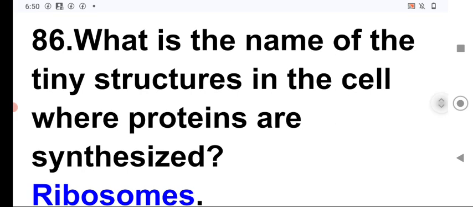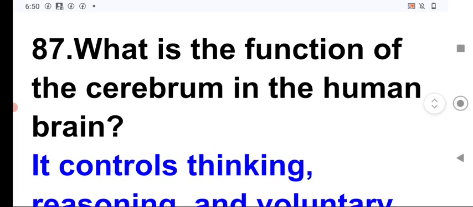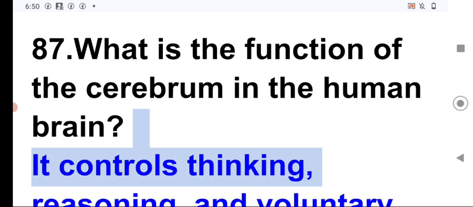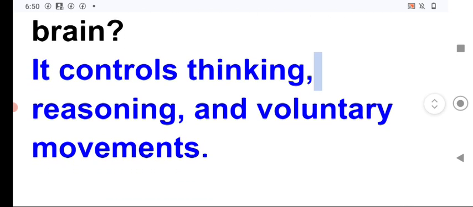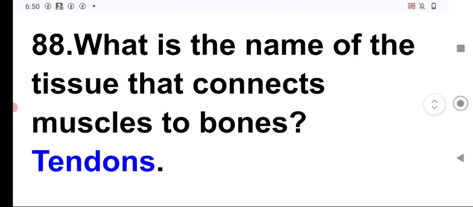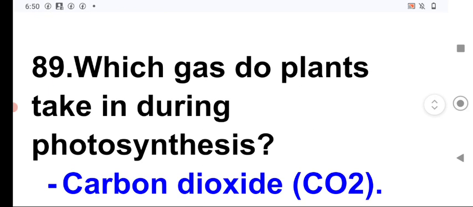Next, what is the name of the tiny structure in the cell where proteins are synthesized? These are ribosomes. As I have described, the site of protein synthesis is the ribosome, and this is the smallest cell organelle inside the cell. It is also an important point to remember. Next, what is the function of the cerebrum in the human brain? It controls the thinking, reasoning, and voluntary movement. What is the name of the tissue that connects the muscle to bone? These are tendons.